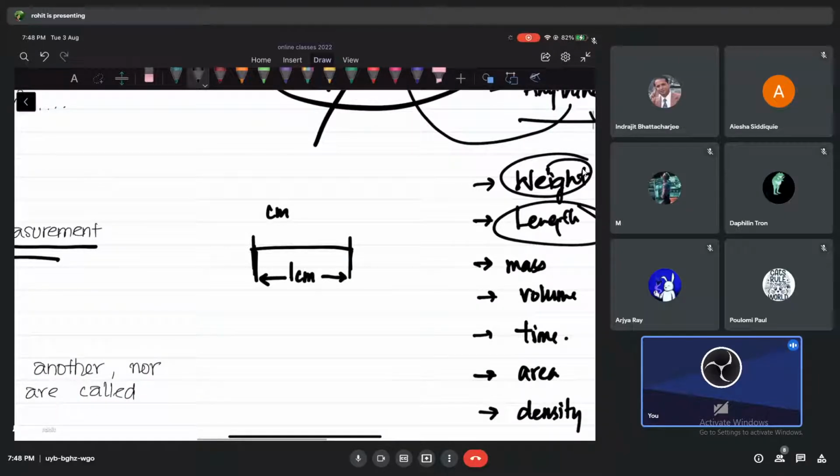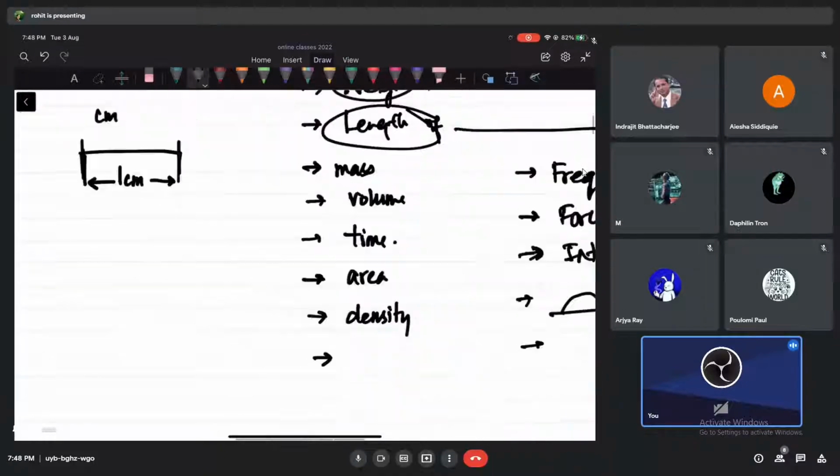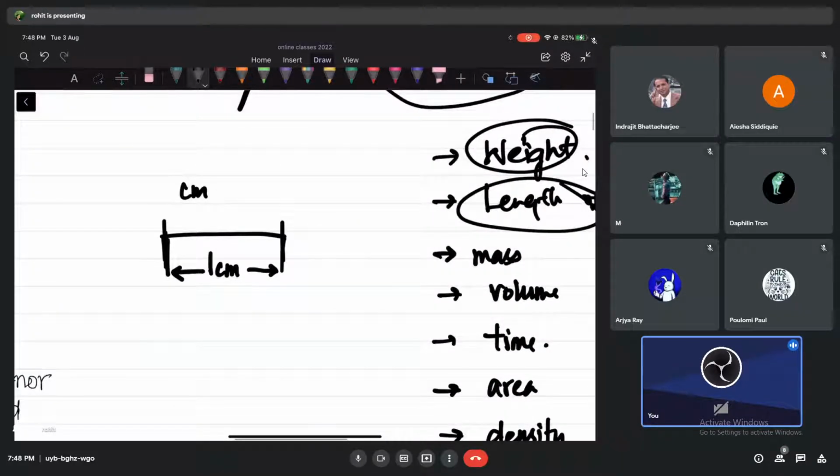Then you send it to all of your friends, and tell your friends that, let's say, this is our reference. It's a standard reference from now onwards, and we will all call it 1 centimeter. Can you understand? I'm distributing it. Today I call it 1 centimeter, I send it to all of you. From tomorrow, all of you also will start calling it 1 centimeter.